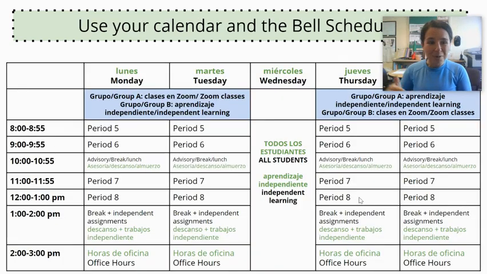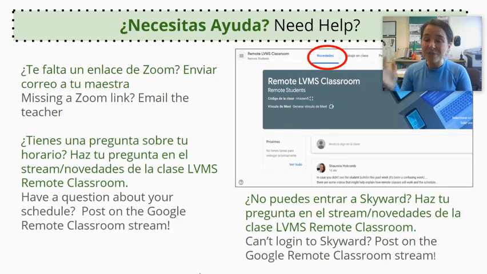Remember, this is your schedule, 8 a.m. starting on Monday or on Thursday. Your teachers will be there to support you and they will make sure that you know where to go. If you need any other help, if you're missing a Zoom link, remember, email the teacher.